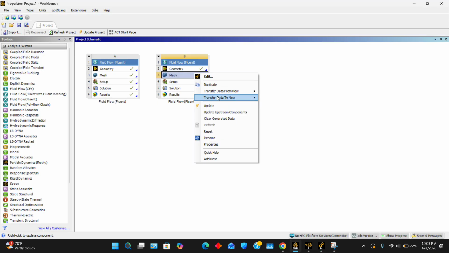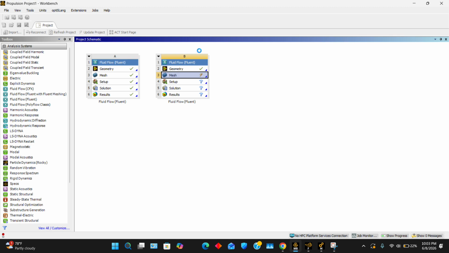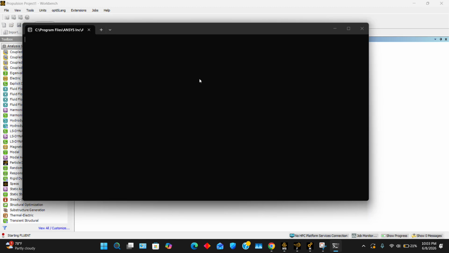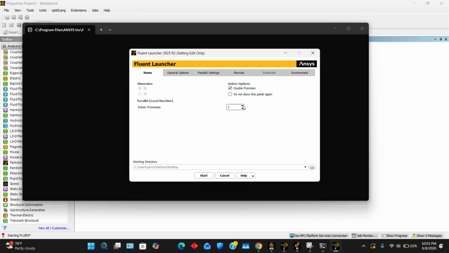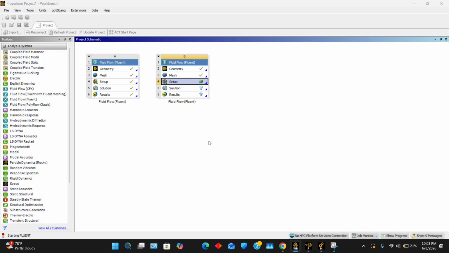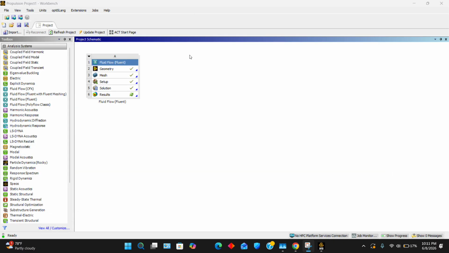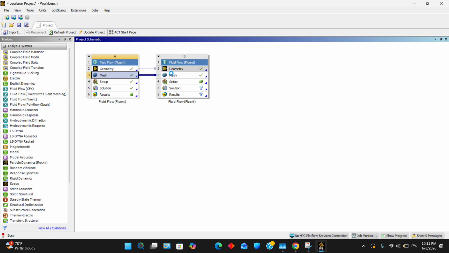So here we're gonna update the mesh. So it's updated now. We're just gonna go into the setup. I always do double precision, and then this student version only lets you do 4 solver processes. So I'm just going to do 4. Wait for it to start up. Okay, so my thing just crashed. I'm just going to move the geometry and mesh over, and then we'll go into the setup.